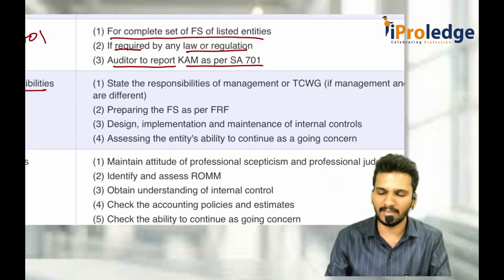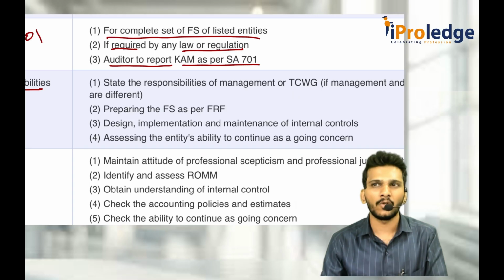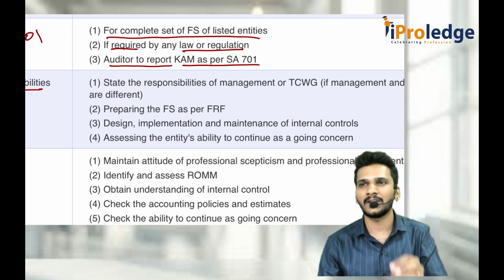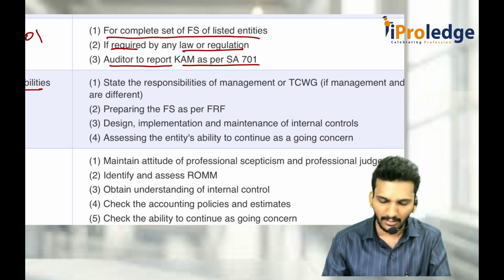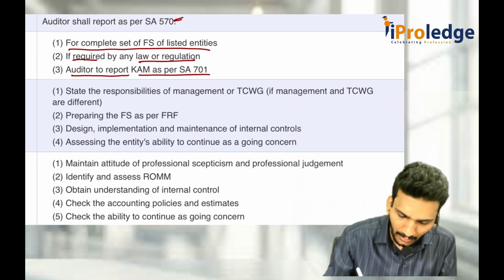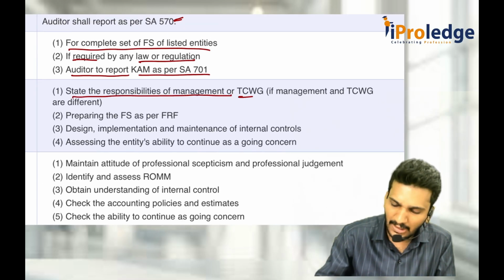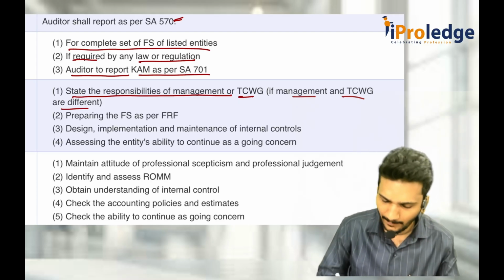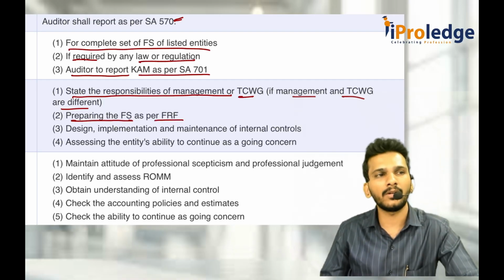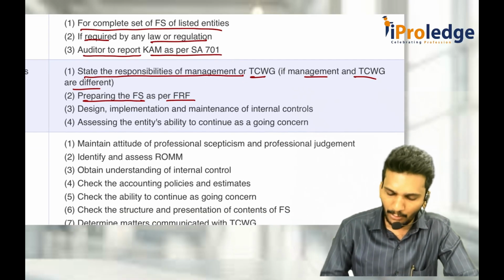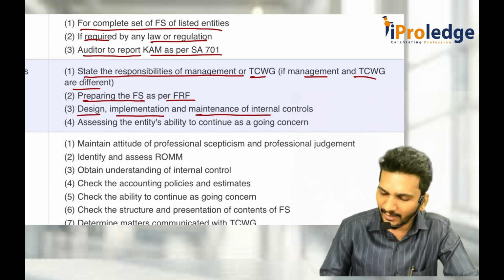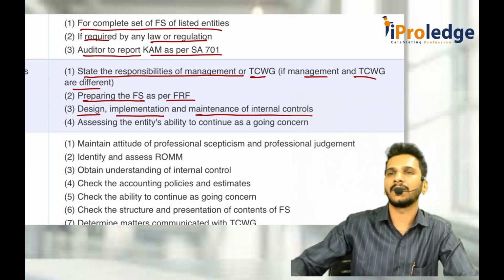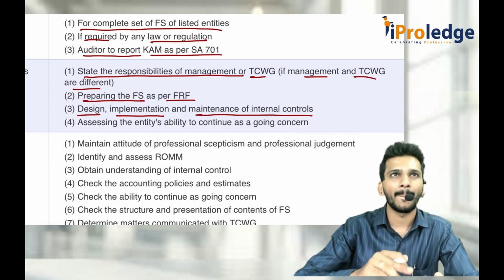Then the management responsibility section. Anyway, we discussed it in SA 210. You remember that the management has a responsibility to prepare the financial statements, approve the financial statements, and follow the accounting standards as per the AFRF. So the responsibility of management, or TCWG if management and TCWG are different, is that preparation of financial statements is done as per the applicable financial reporting framework. They did not compromise here and there. Then they designed, implemented and maintained the internal controls of the company also, so that none of the accounting transactions or records are violated or overtaken.